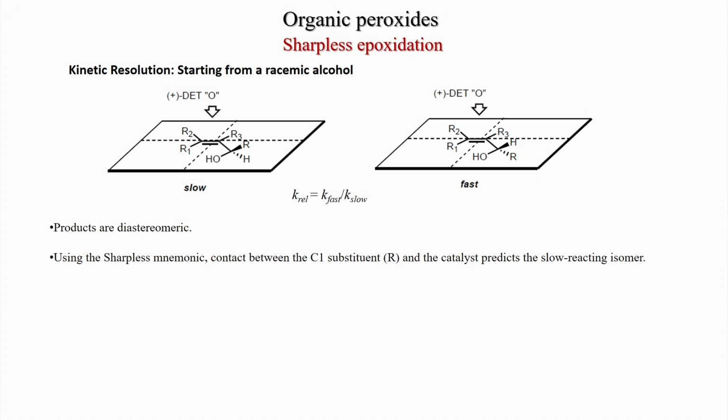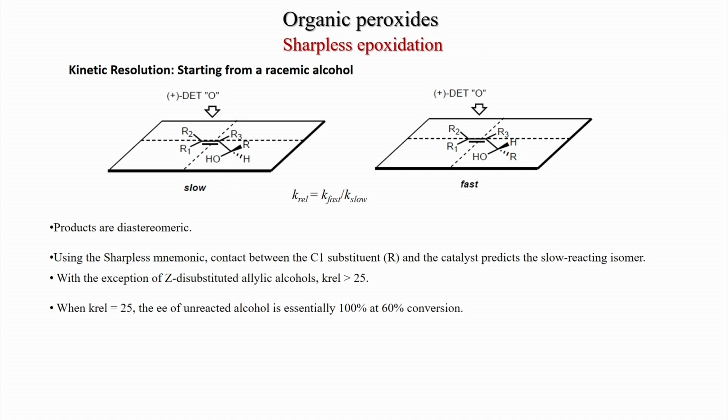Here the products are diastereomeric, as we have seen earlier. Using this Hoveyda-type mnemonic, the contact between the C1 substituent R and the catalyst predicts the slow reacting isomer. So, if we know the facial orientation of R, we can tell which side is blocked and whether the attack will be slow or fast. With the exception of Z disubstituted allylic alcohols, K relative is generally greater than 25. So, if you have a substitution, it has been found that except for Z disubstituted allylic alcohol, K relative is greater than 25.